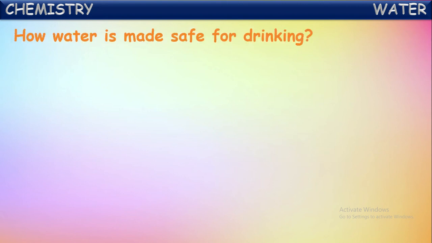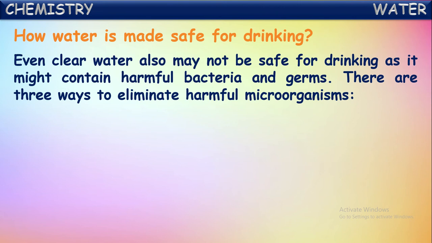How water is made safe for drinking. Let us see how water is made safe for drinking here. Even clear water may not be safe for drinking as it might contain harmful bacteria and germs, isn't it? In the earlier sessions, we have seen how to purify water by using different techniques.